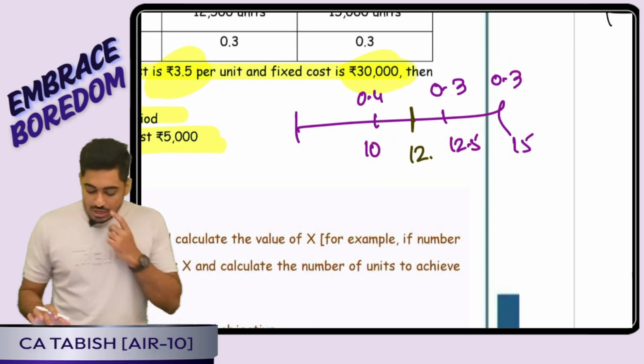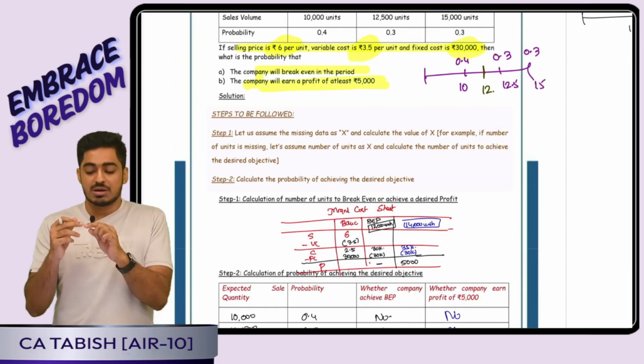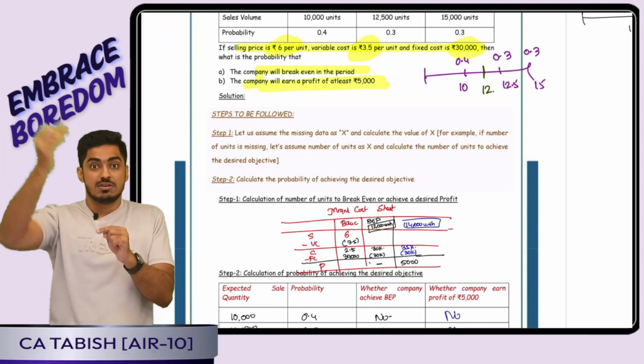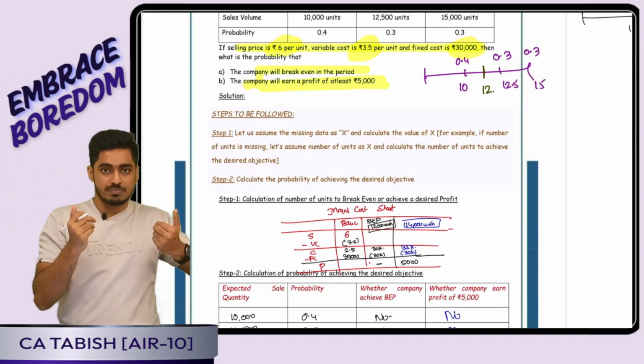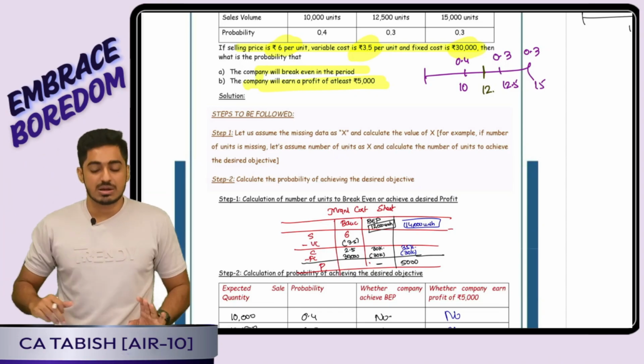Is this clear, everyone? On similar lines we had one more question wherein fixed cost was given. Just remember, number of units more is good, fixed cost less is good. So if you are having confusion, forget it, calculate profit in each of the cases, and accordingly come up with your comment.